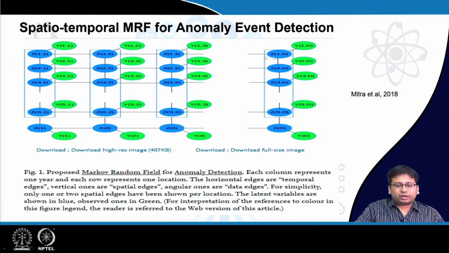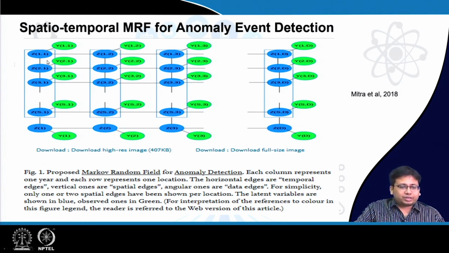So, this is what a spatiotemporal graphical model may look like. Let us say that these blue variables are the hidden state variables, and the green nodes are the observations. Now you can see that these columns, or vertical boxes, correspond to time points, and these rows correspond to spatial locations.